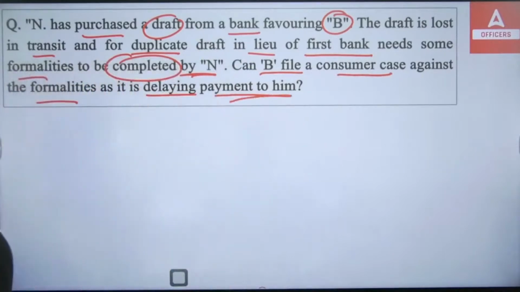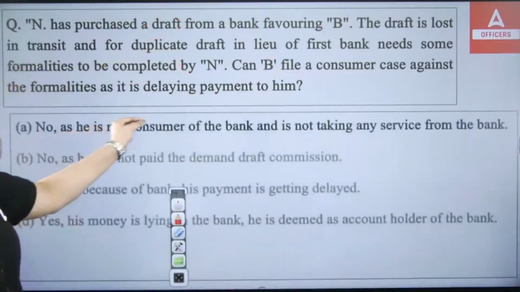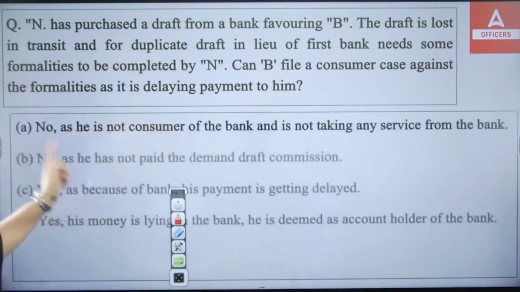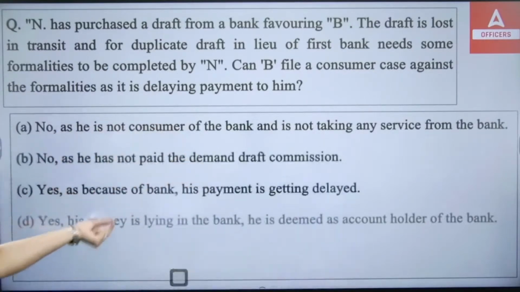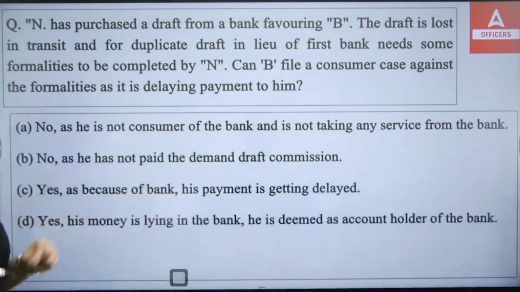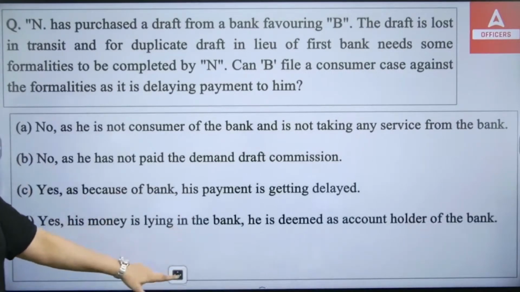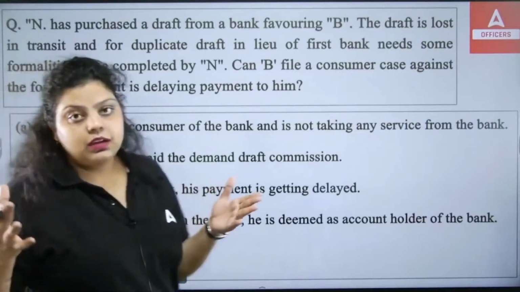The options you have here: first, no, as he is not a consumer of the bank and is not taking any service from the bank. No, as he has not paid the demand draft commission. Yes, as because of the bank his payment is getting delayed. Yes, his money is lying in the bank, he is deemed an account holder of the bank. So what do you think? Which of the following is correct here? There will be yes or no.